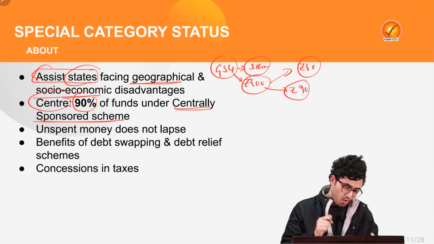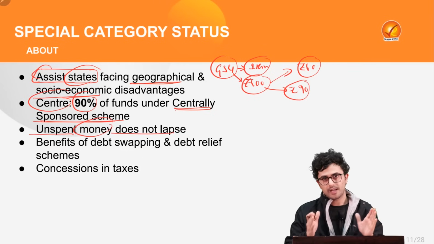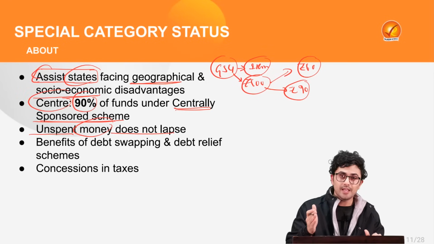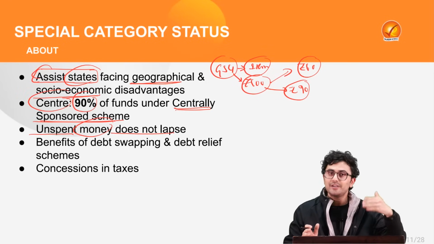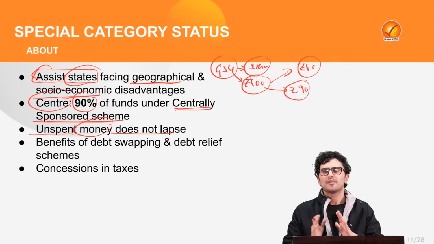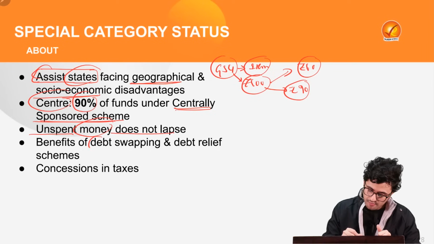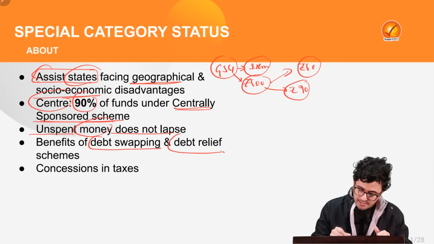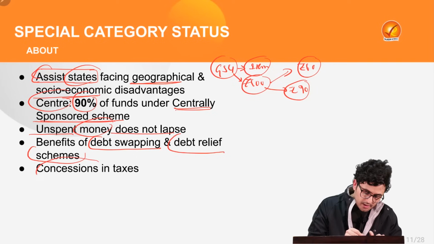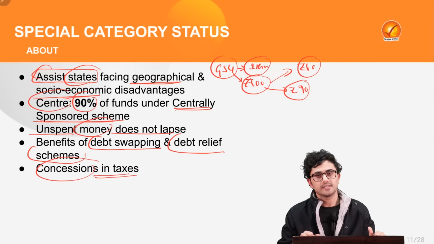rupees. Also, if there is any unspent money under the SCS which is lying in the consolidated fund of the state, then it does not lapse and is carried forward to the next fiscal year. Also, under SCS, various benefits are provided to the state, such as benefits of debt swapping and debt relief schemes. Also, there are huge concessions in taxes which are provided to these states.